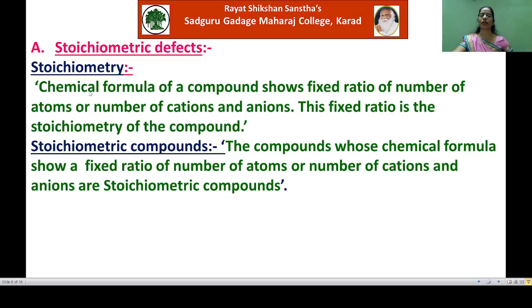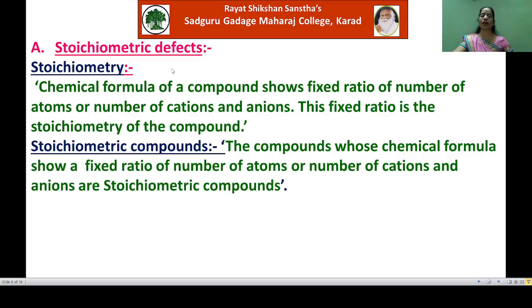For example, sulfuric acid: we know that its chemical formula is H2SO4. Here, there is a fixed ratio of constituent atoms present in it. In sulfuric acid, the formula is H2SO4, means the ratio of atoms is